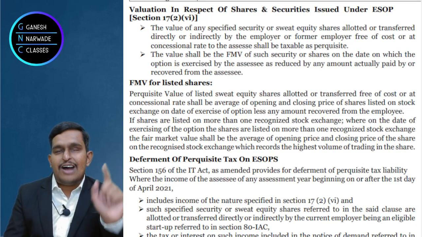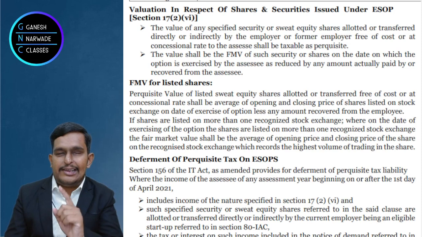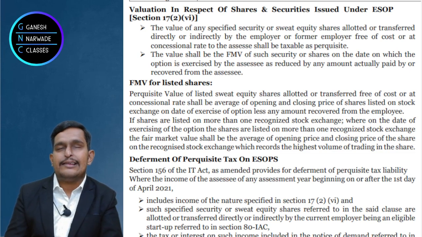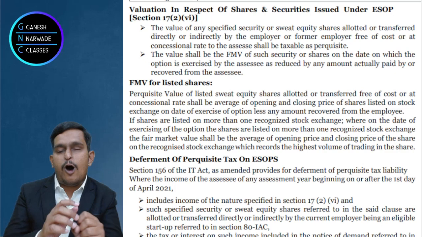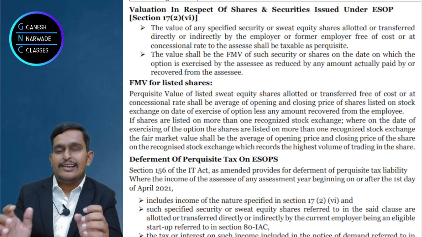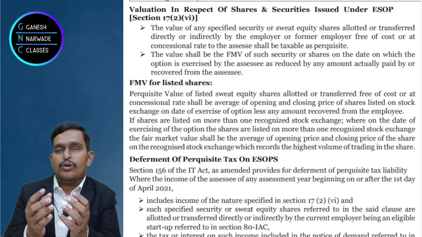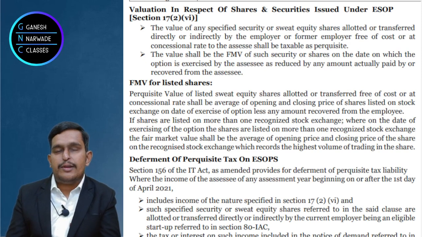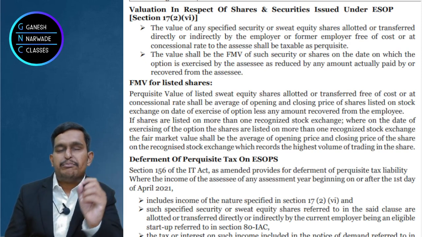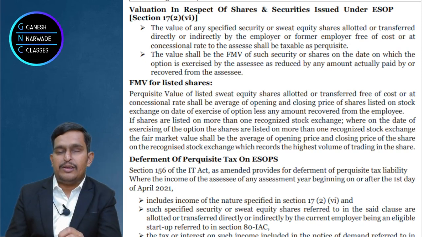If these are given after 1st April 2009, then it is taxable. Because the company is giving to its employees, it is taxable under the head salary. Because it is given either at a concessional rate or free of cost, it should be taxed. But how to calculate? Simply take the fair market value minus the price paid by the employee.